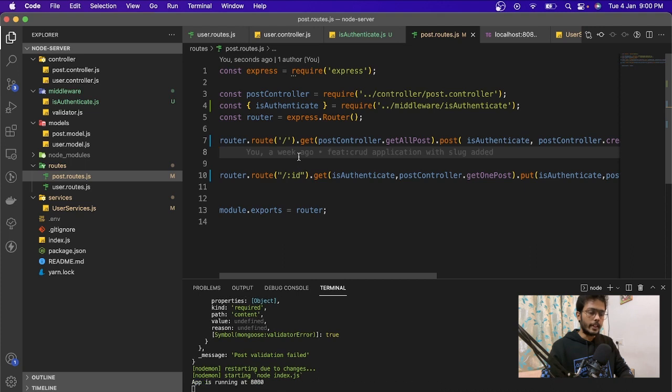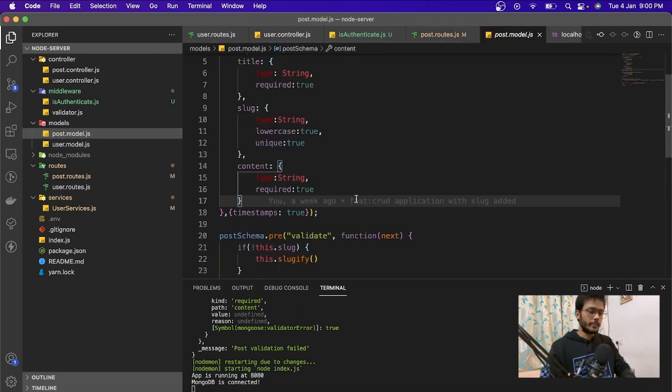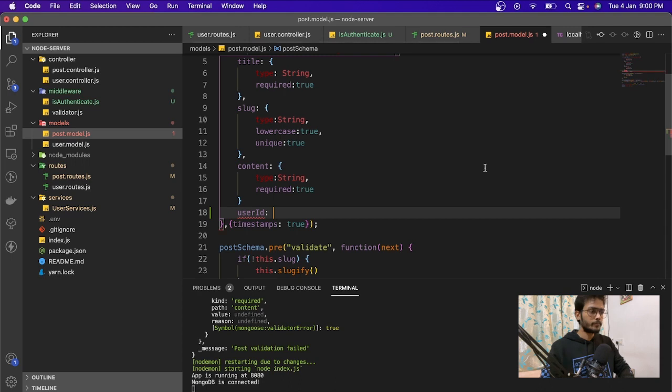Now, as we have added this user, inside the post we are going to add another field called user ID. This is just to link the user with the posts. Right now, user is completely independent. It is not related to the post, and neither is the post related to the user. But now we need to add this so that we can identify which user has created the post.